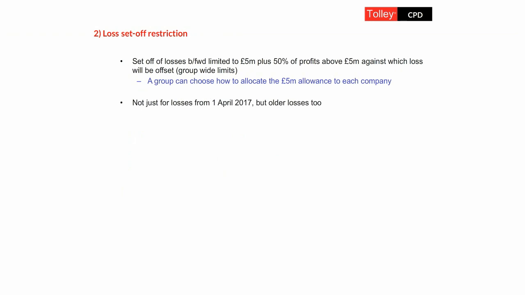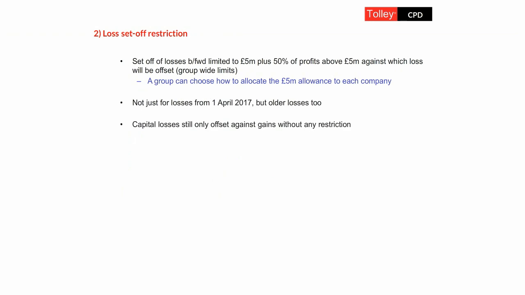Under the new rules, they are capped and they can only relieve £5 million plus 50% of the other £1 million of profit this year. They can only offset £5.5 million this year, and they'll still have to carry forward £500,000 of losses to a future period, and that's it, unfortunately. So they're going to lose under these new rules, despite the flexibility that would otherwise be present.